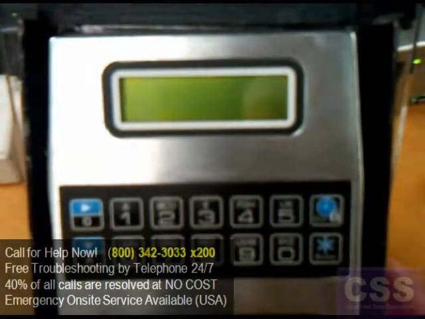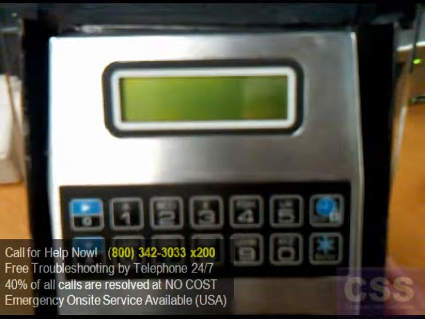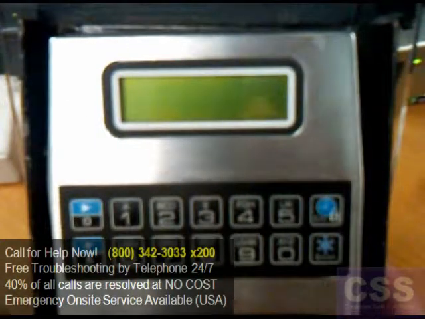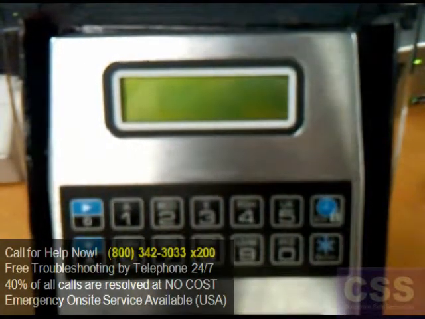Also on the screen, you've got the date and time that the action occurred. And to continue to scroll through the options, just hit the down arrow key. The keypad will automatically time out if left idle for too long.